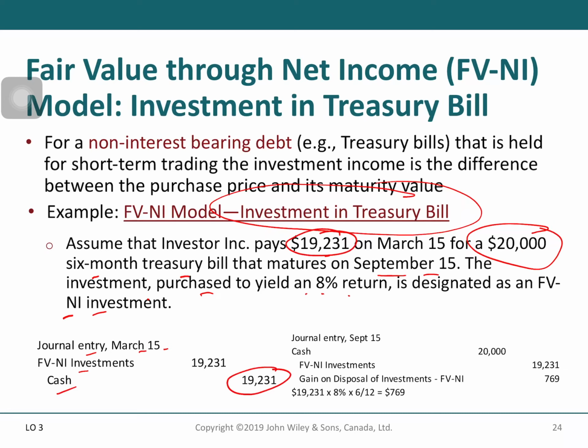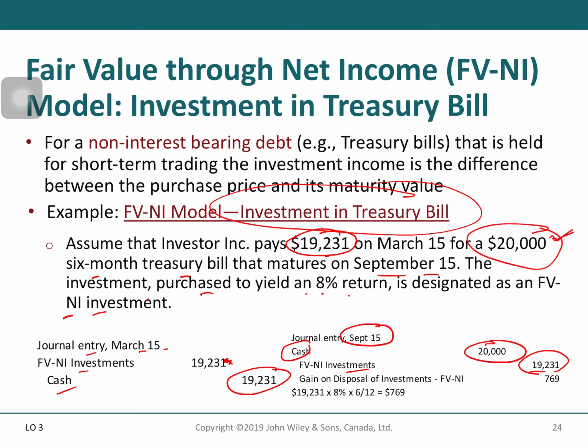Okay, and then the next entry is on September 15, so you will record cash on debit, 20,000, because you sell this bill back. And then your investment decreases by 19,231, coming from here.